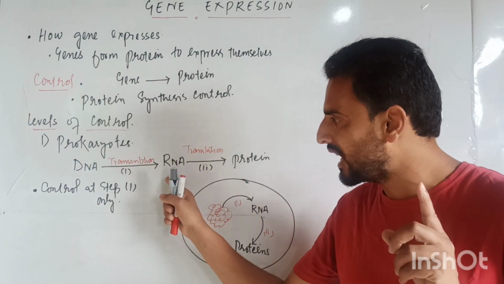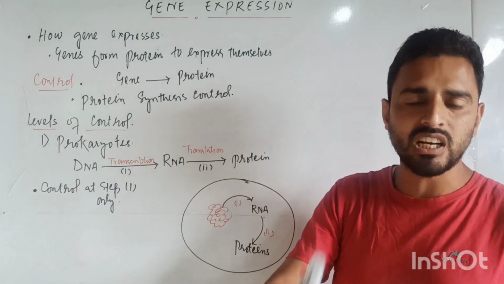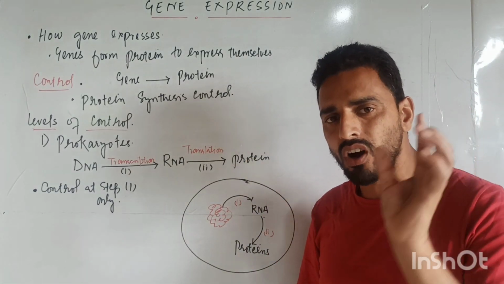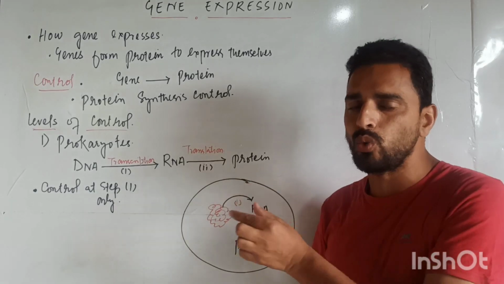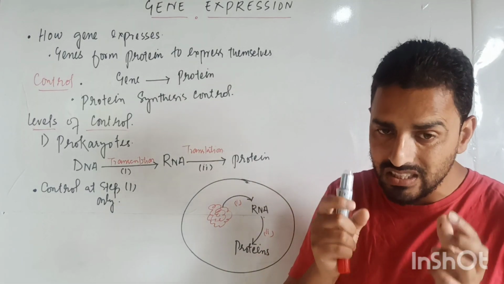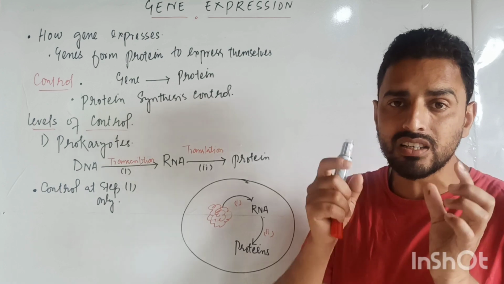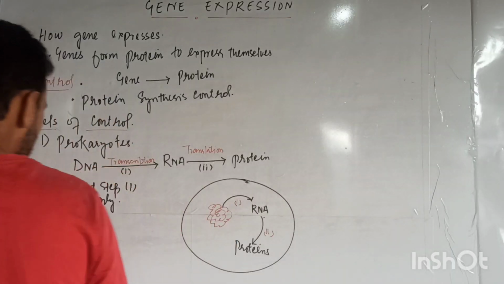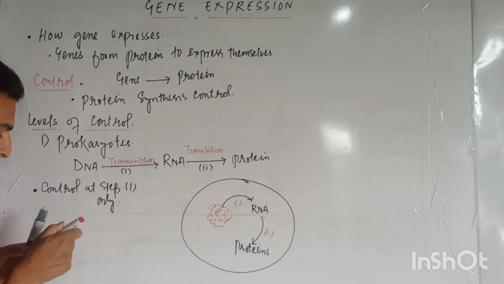When transcription occurs, 100% sure we are synthesizing proteins. That means we can't control at setup number 2, because this is a coupled mechanism, because these two processes occur continuously, simultaneously.